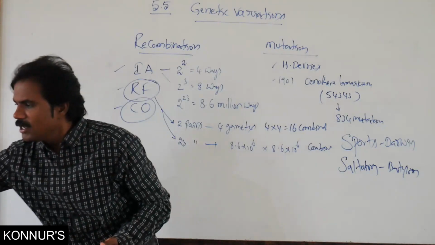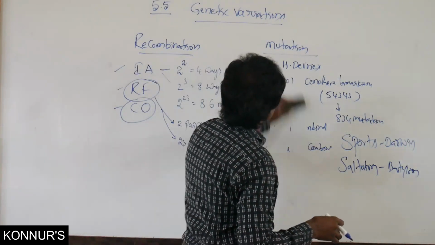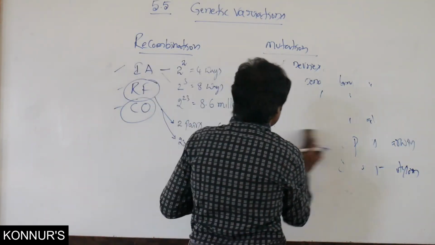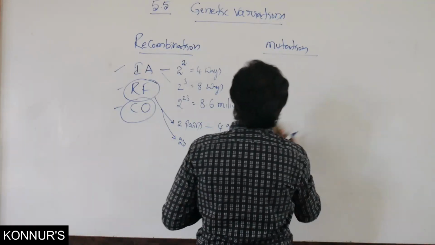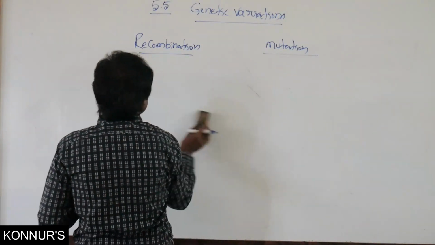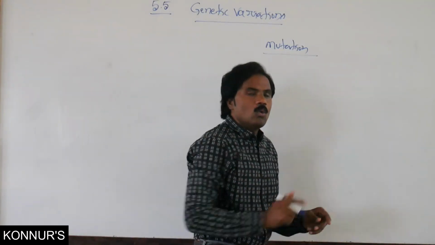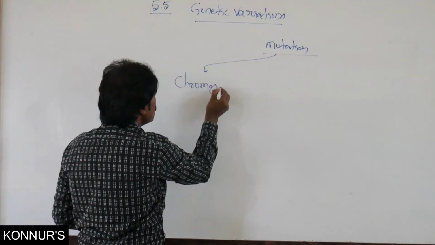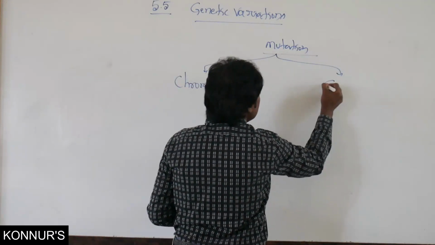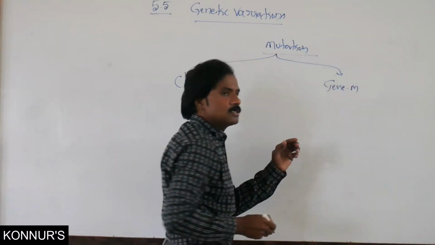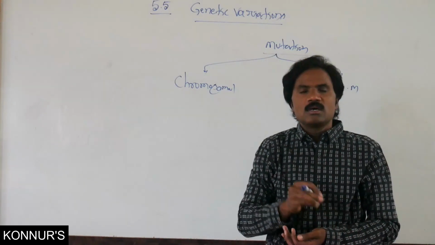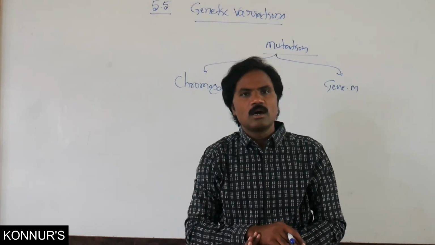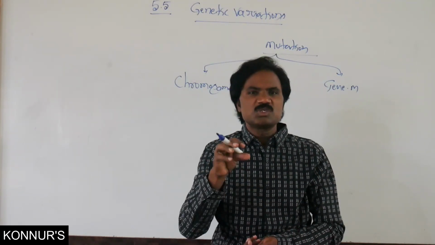One is chromosomal, another one is gene mutation. In chromosomal, there is a change in chromosomal number or a change in chromosomal structure.